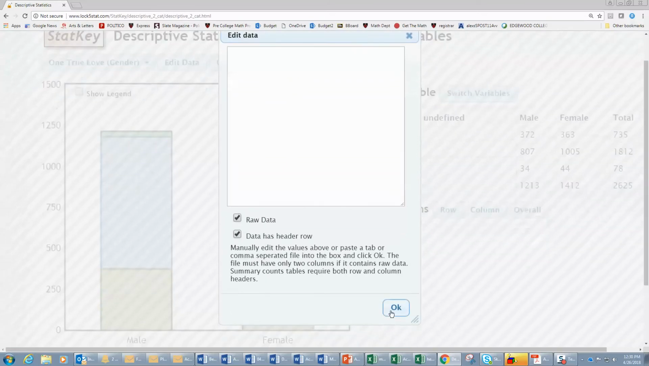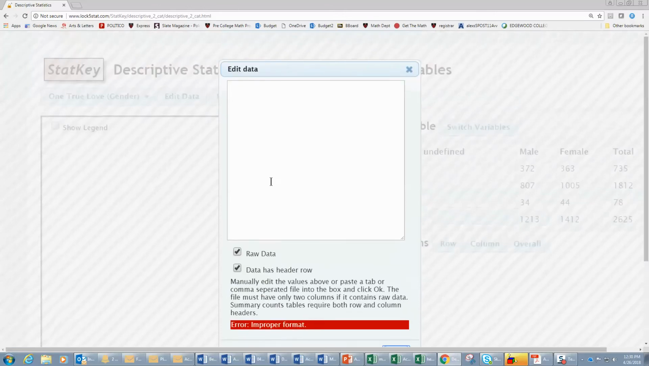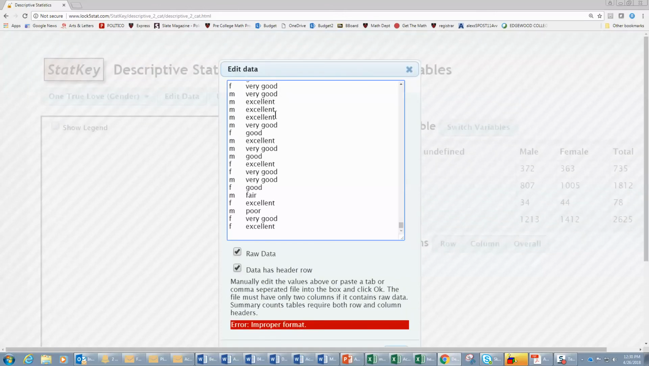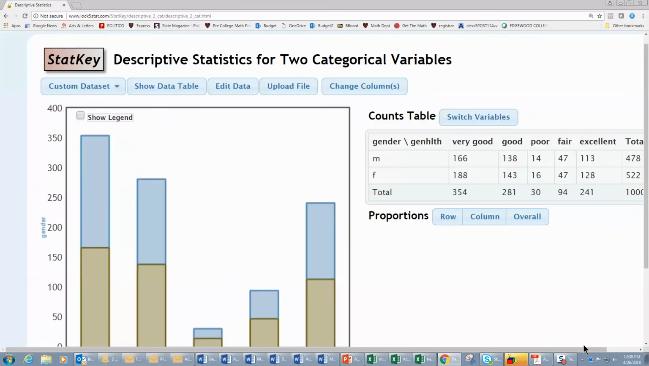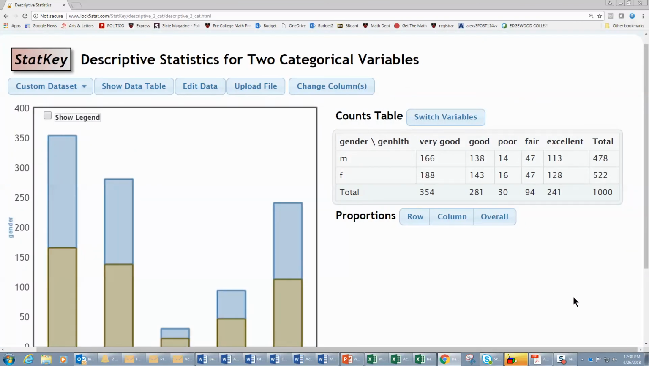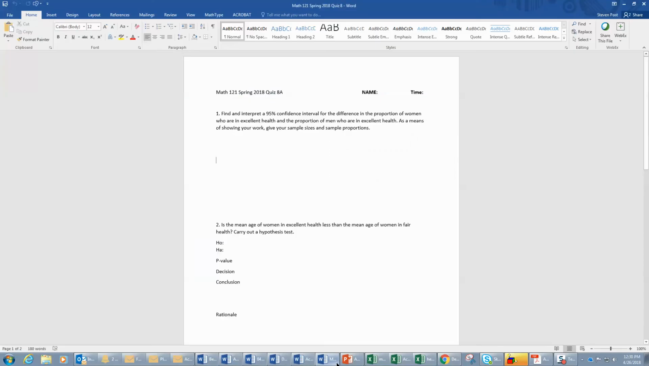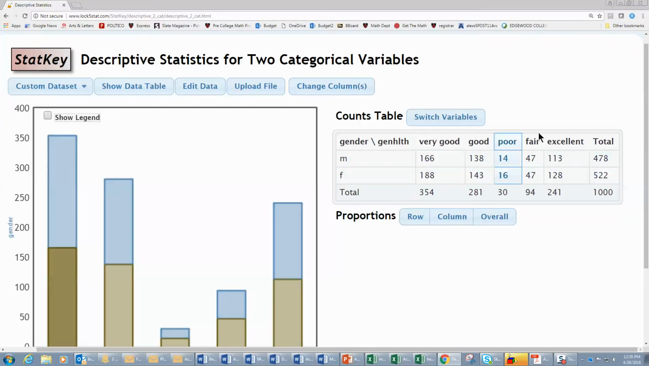This is raw data, so we click on that. Oops, better actually enter the data though. And then we can get the numbers we need. So the question asks for the proportion of both men and women who are in excellent health. So here we have 478 men and 113 of them are in excellent health. So for the men, it's 113 out of 478. For women, it's 128 out of 522. So you don't need to filter just the excellent health. Just throw it into StatKey and only choose the numbers you need from there.